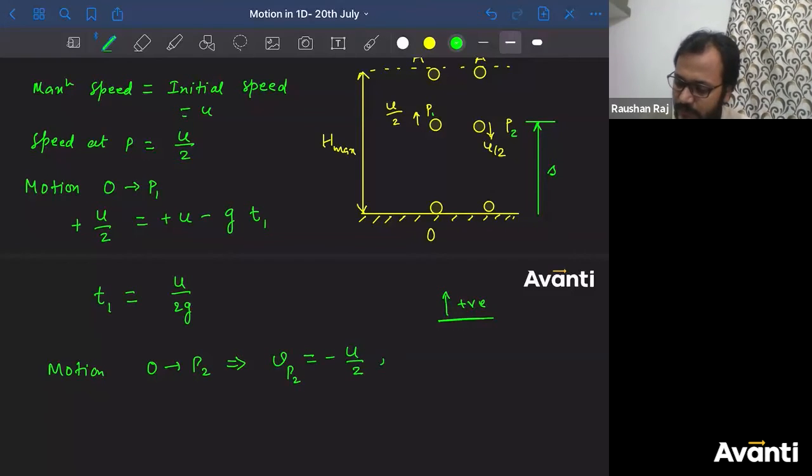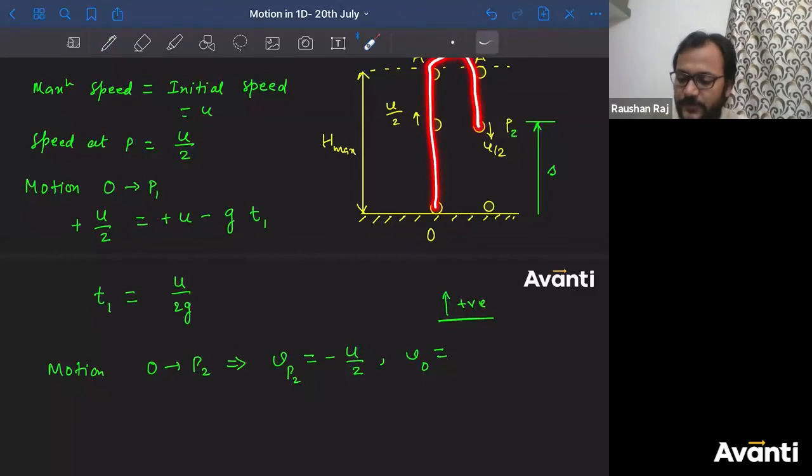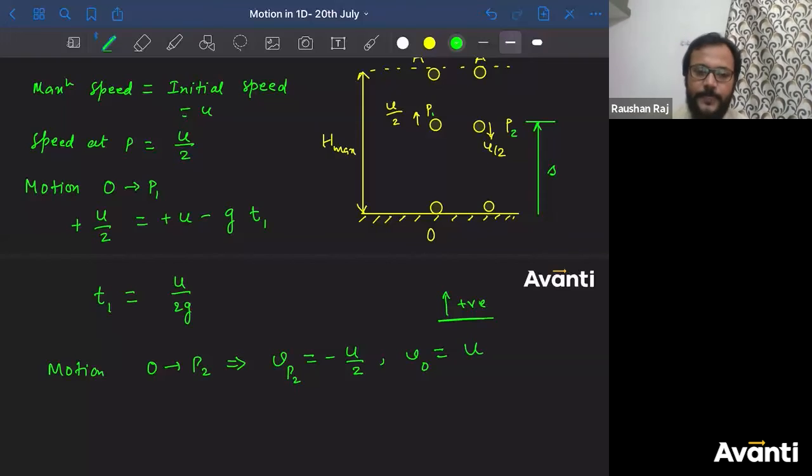Tell me what is the velocity at O? Guys, if you let me go in this pace, तब तो 2 साल में भी खत्म नहीं होगा क्लास सेशन. What is the velocity at O? मैं इधर से इधर बोल रहा हूँ. O to P1 to P2, not this O, not coming down. O to P1 to P2. बताइए, what is the velocity at O? Positive u, right? Positive u. ठीक है? That is the point of projection.